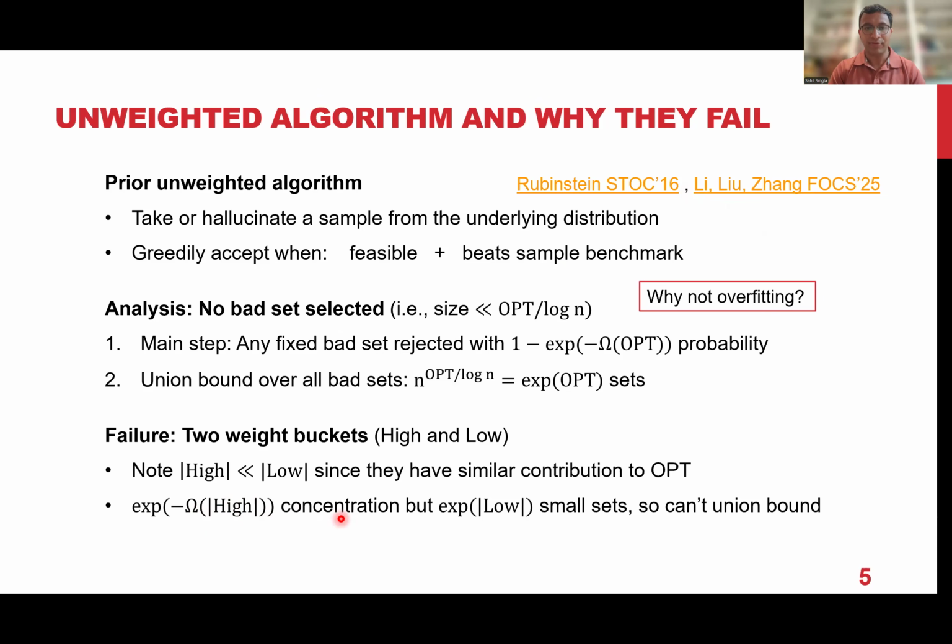But the number of bad sets has become much larger now because there are so many low weight elements. And if you select any of them, that could hurt a lot of the high weight value. So all of them you have to take a union bound. So the number of bad solutions has become much larger, whereas the probability hasn't increased so much. So you cannot just literally multiply and take the union. And indeed, such an approach would not work because it would otherwise have given us a good algorithm for all the three settings.